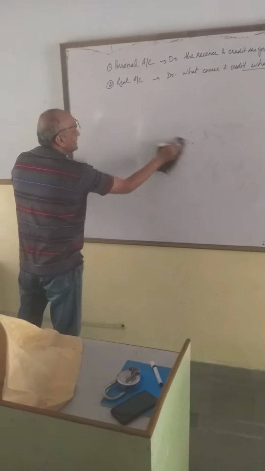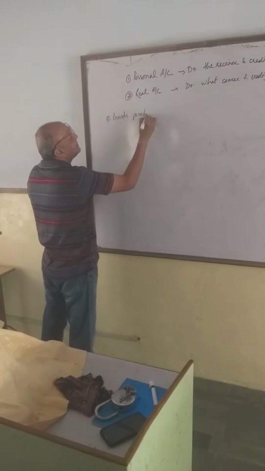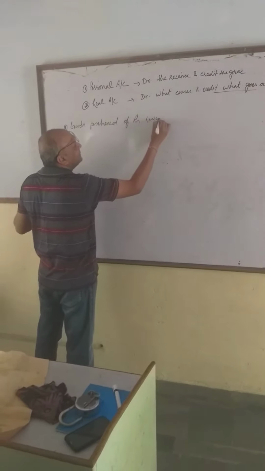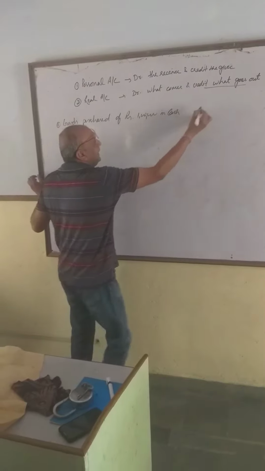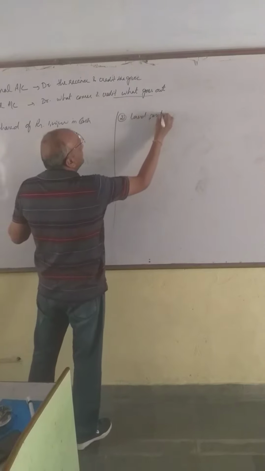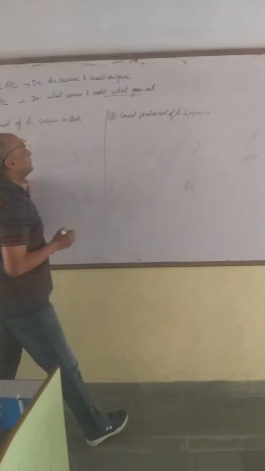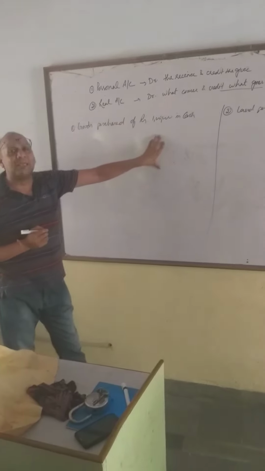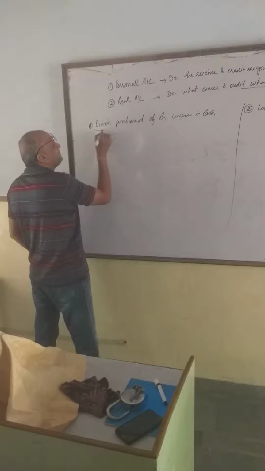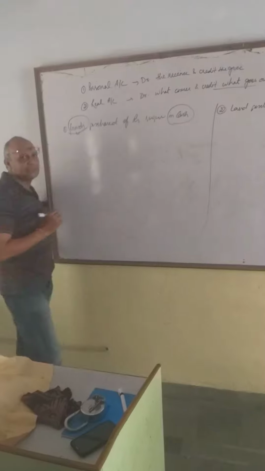I will take two transactions simultaneously. Number one, purchase of goods of rupees 1 lakh in cash. And another transaction I will take over here, land purchased of rupees 5 lakh. Goods purchase of rupees 1 lakh in cash. As usual, same. What are the two items over here? Number one, what is purchased? Goods is purchased. And another thing is cash.